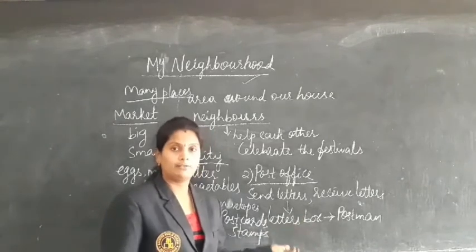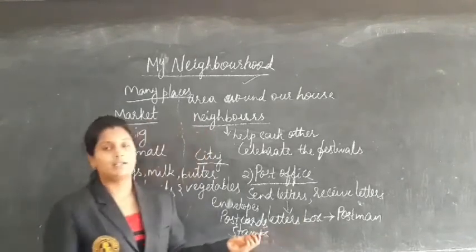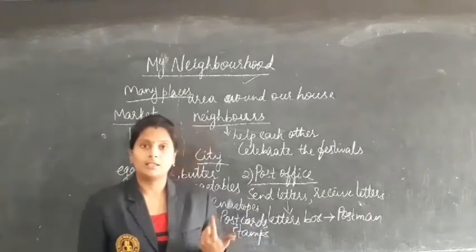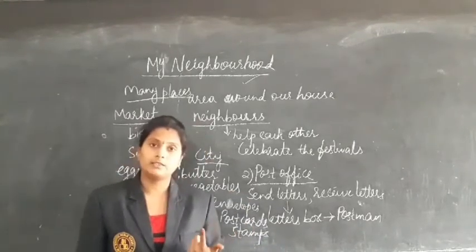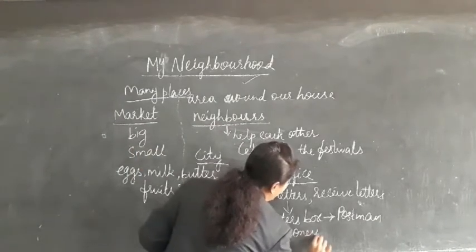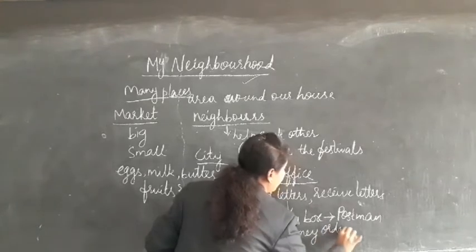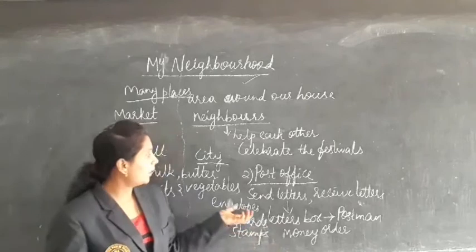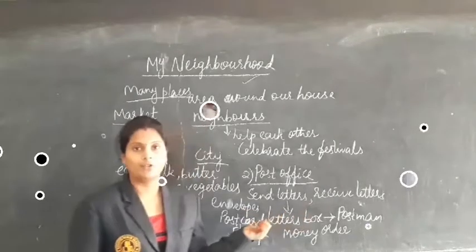The postman will be giving the letters to our address, and we can also send letters to other persons. Not only letters, we can also send a money order. We can also send money through the post office. That is about the post office.